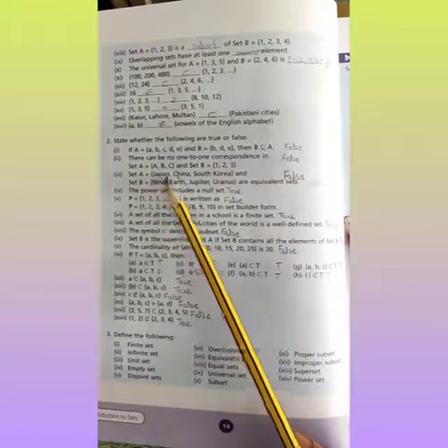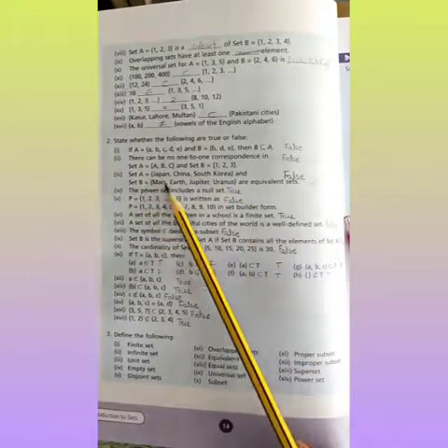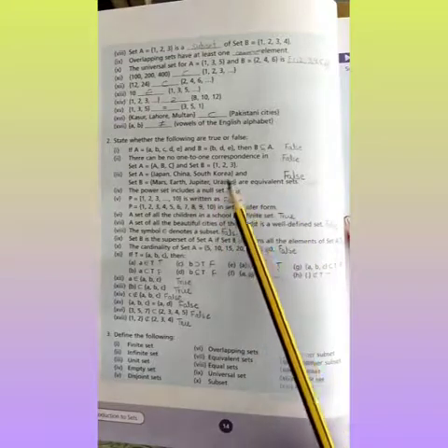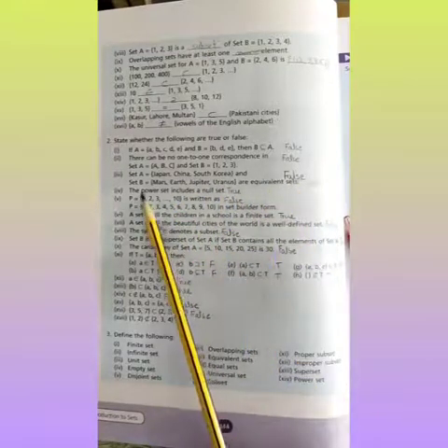Set A is {Japan, China, South Korea}. There are 3 elements in set A, and B is {Mars, Jupiter, Uranus, ...} are equivalent sets. There are 4 elements in set B. It's also not an equivalent set, so that's false.